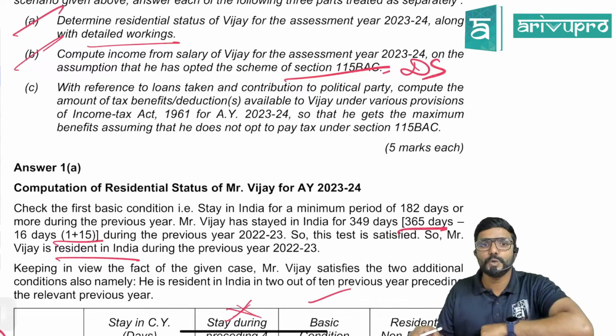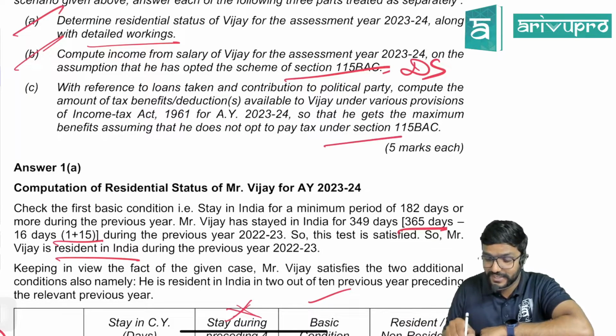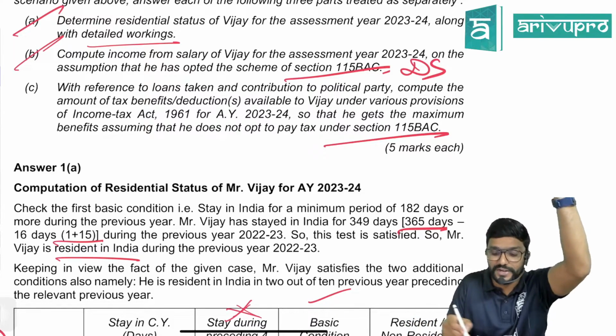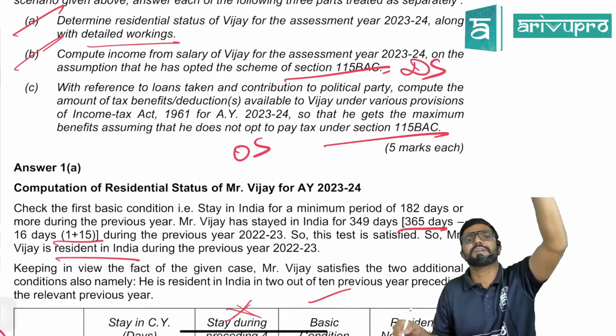With reference to the loan taken and contribution to political party, compute the amount of tax benefits and deductions available to Vijay under various provisions of the Income Tax Act 1961, so that he gets the maximum benefit, assuming that he does not opt to pay tax under the default regime. That is, he is not following 115BAC. That means he is opting out of 115BAC and following the optional scheme, that is, as per regular provisions.